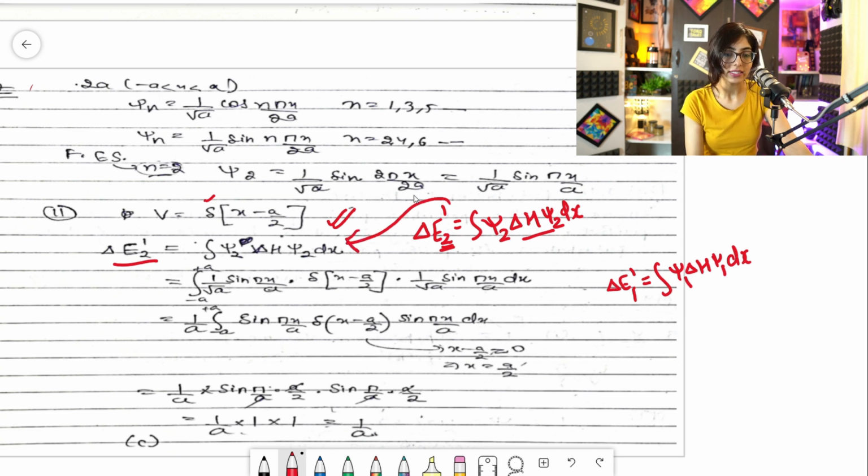Clear? So let's see how the limits will vary, because now we have a particle in a 1D box with the length minus a to plus a. So we will write limits from minus a to plus a. Clear? And we'll write the wave function. So already we have found the wave function, which is 1 by root a sine pi x by a. So it would be like this.